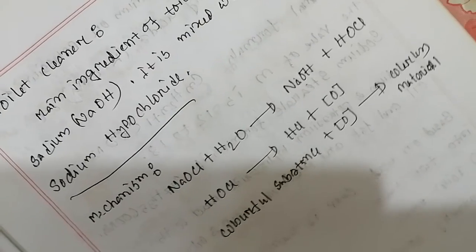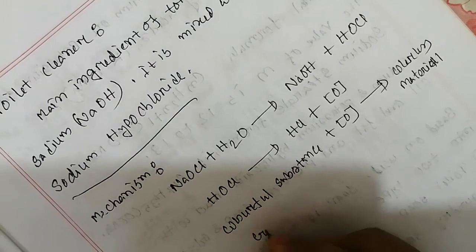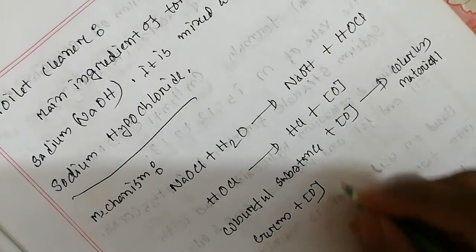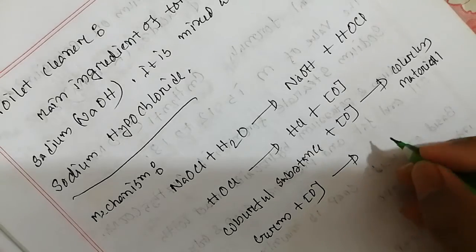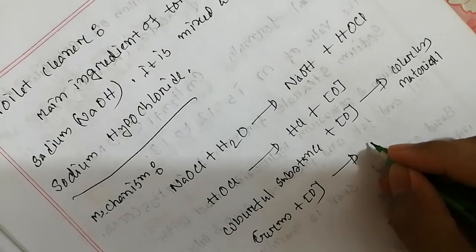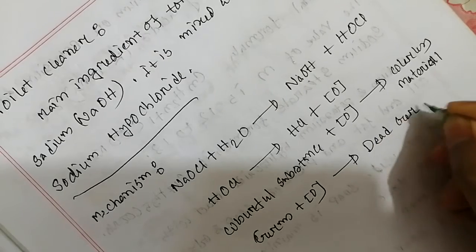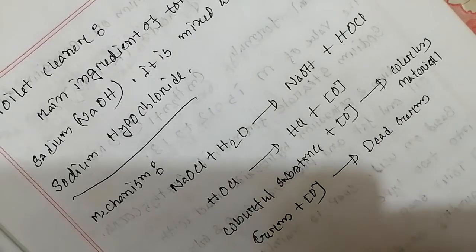Nascent oxygen also reacts with germs and produces dead germs. Thus, toilet cleaner transforms colorful substances into colorless ones and kills germs. The oxygen atom in the bracket refers to the nascent oxygen.